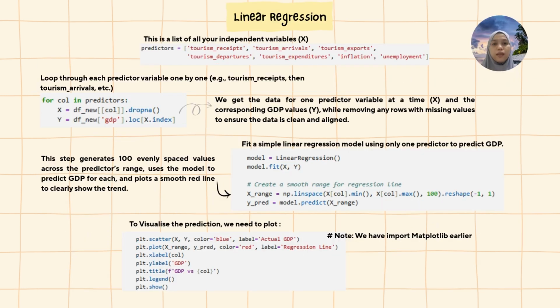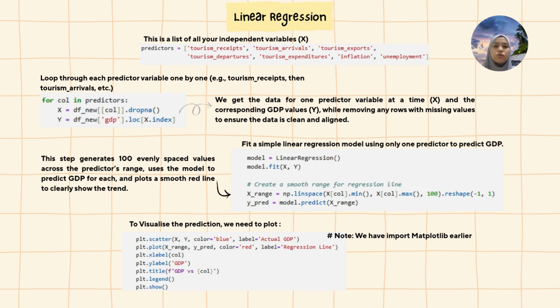Continue from the step in slide 1 and generate data plots for all variables. We first analyze each independent variable's relationship with GDP by looping through each predictor, such as tourism receipt, arrival, export, and so on, one at a time. For each variable, we extract the relevant data, remove any row with missing value, and fit a simple linear regression model to predict GDP. To visualize the trend, we generate 100 evenly spaced values across the predictor range. Use the model to predict GDP for each and plot a smooth regression line.